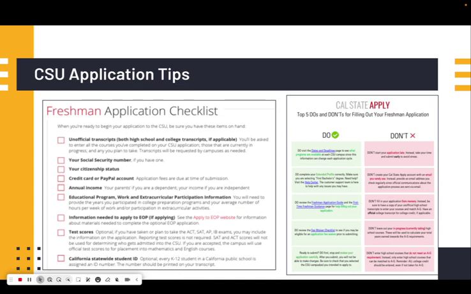They can just see them quickly, because application deadlines are very, very strict. We want to make sure students do not miss out on amazing opportunities because of a deadline from the campuses.